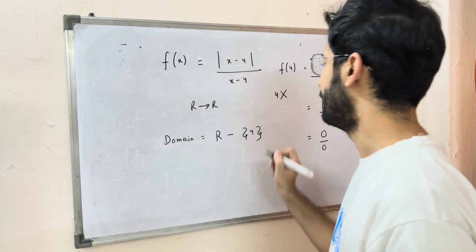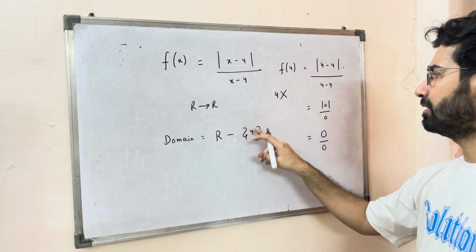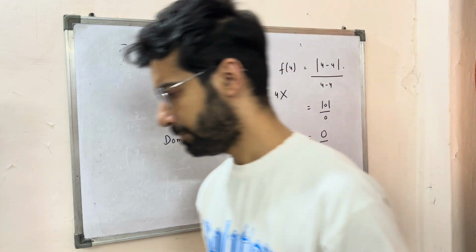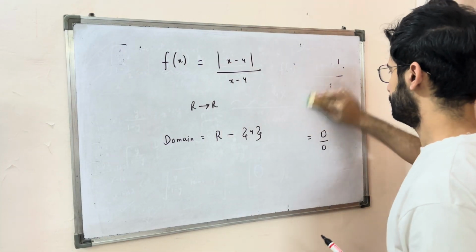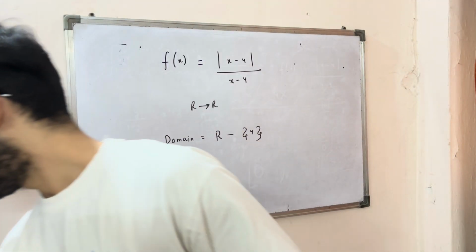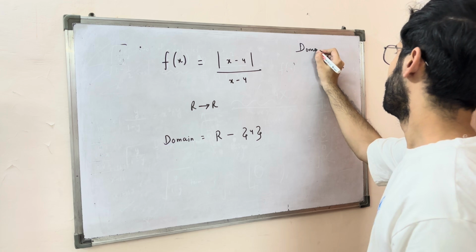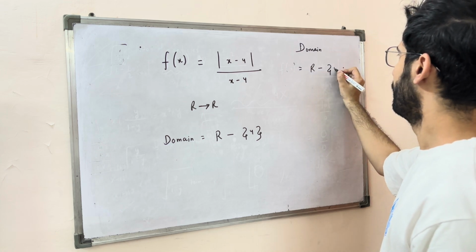So this is how you write it. All the real values with a subtraction sign, and then you put 4 in a set. So the domain is pretty easy. So let me write it down here. So the domain is all the real values except 4.